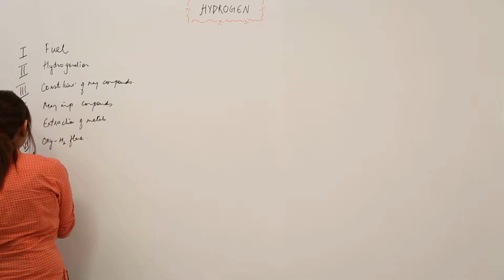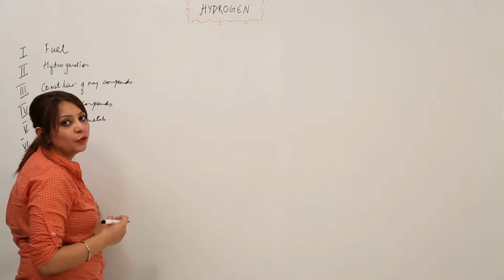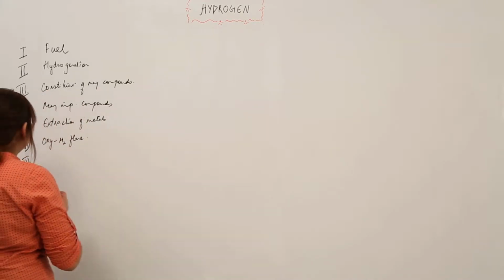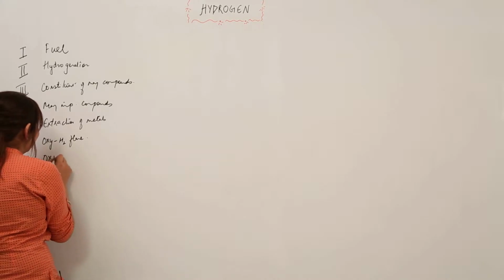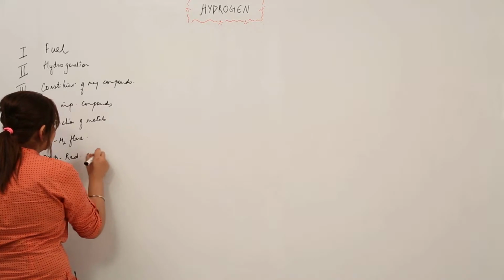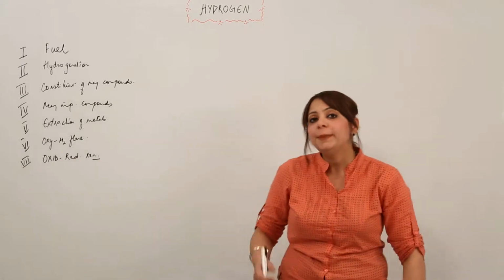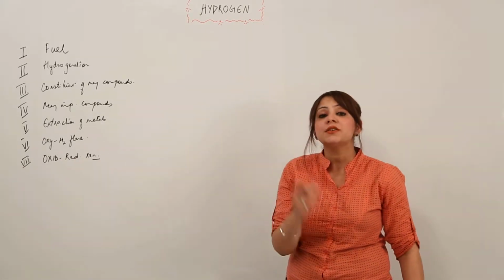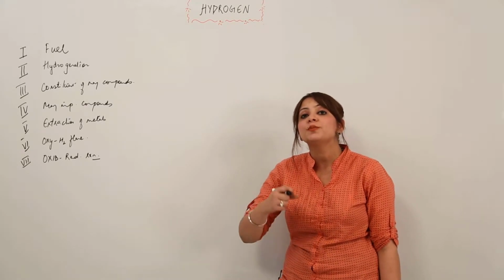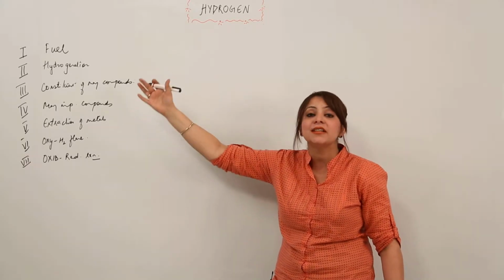We'll be taking these uses one by one, as I told you, so that you know how hydrogen is performing each important use. So it is being used in the oxyhydrogen flame. It is used in a very important reaction, that is the oxidation reduction reaction. Right, so these are the uses I have listed for hydrogen. We'll be taking up these uses again and again, along with the basic property of hydrogen which makes it serve this use, right?